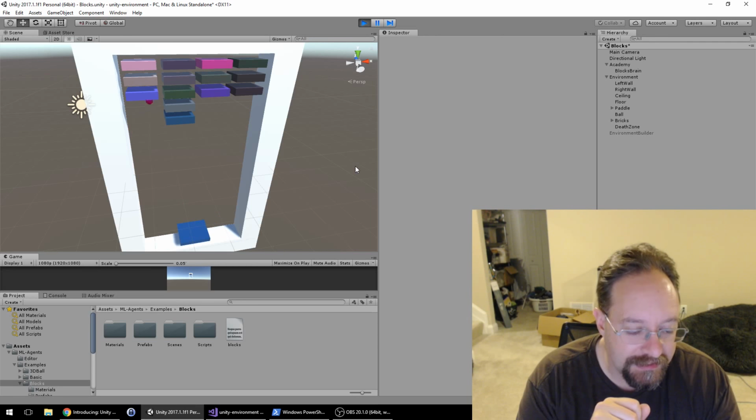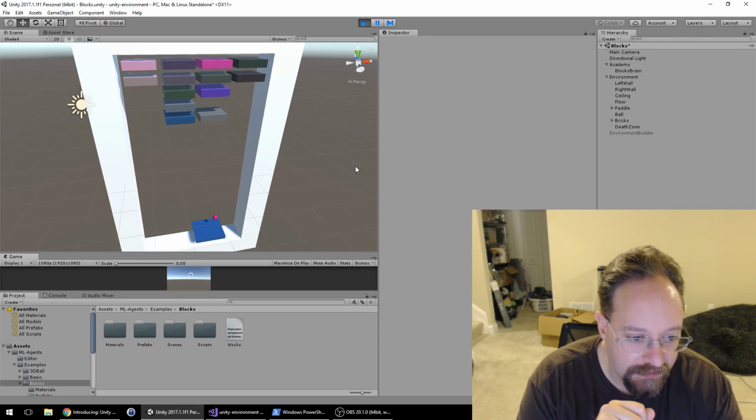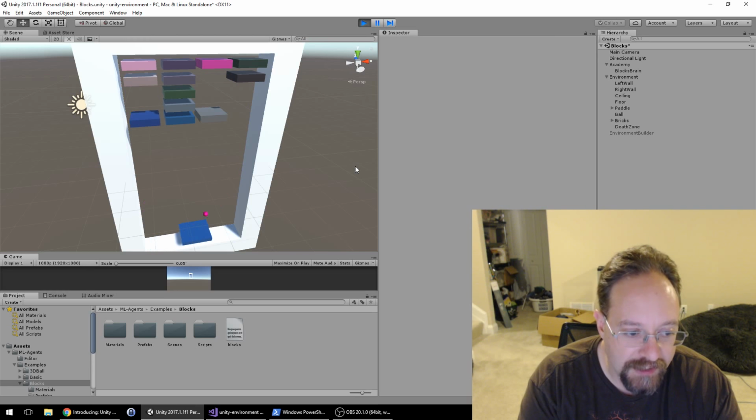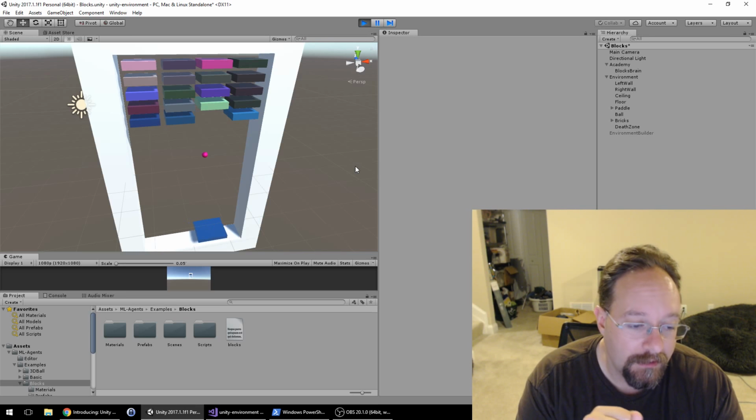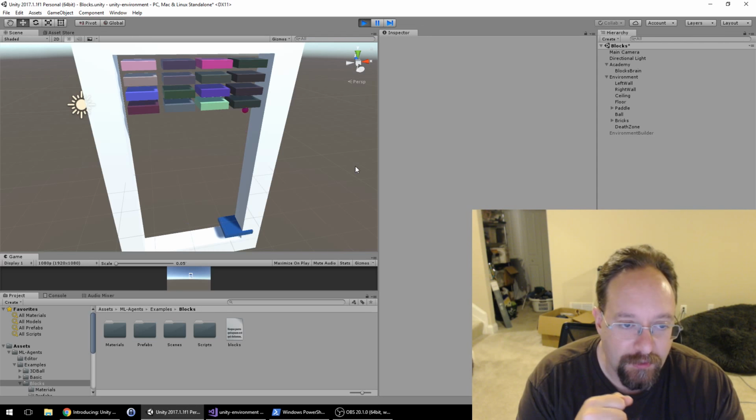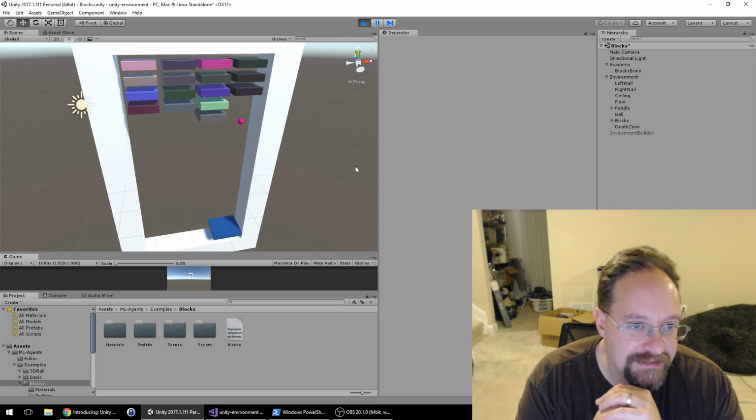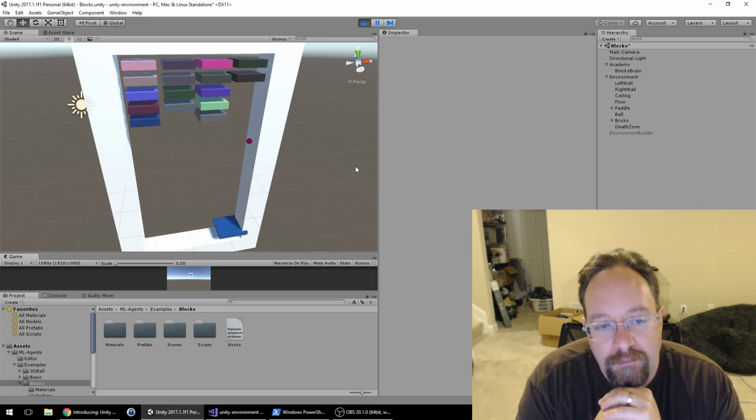Where you'll see it stops acting like a heuristic is where it starts doing this shaking back and forth, and that's especially prevalent when the balls are going straight up and down. You'll start seeing it shake a little bit more when it feels it's well centered. So it wants to take action. It's not happy with resting, which I think is interesting.